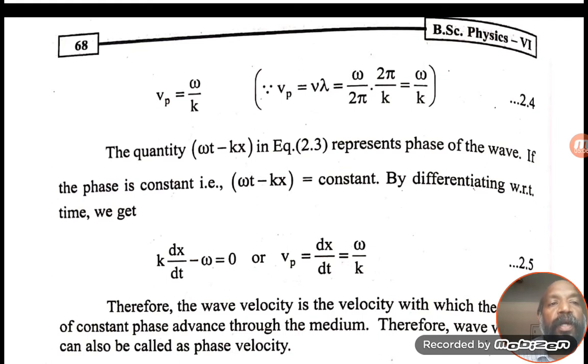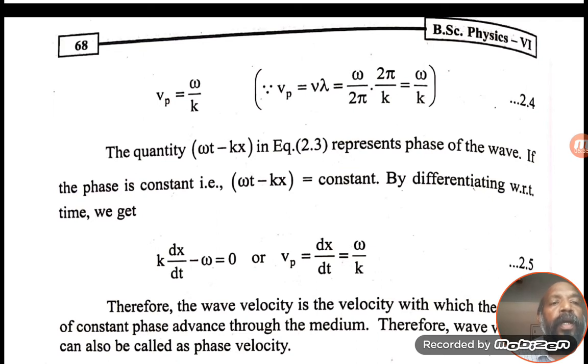If the phase is constant, then ωt minus kx is also constant. We know that a sin(ωt minus kx) is the general wave equation, in which ωt minus kx is the phase, which is constant. The derivative of a constant with respect to time is always 0.